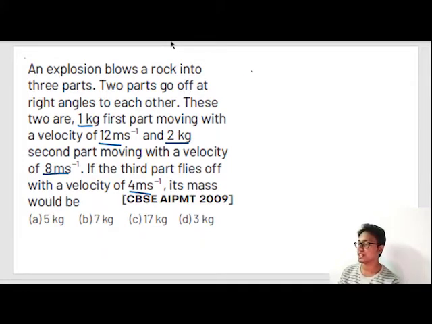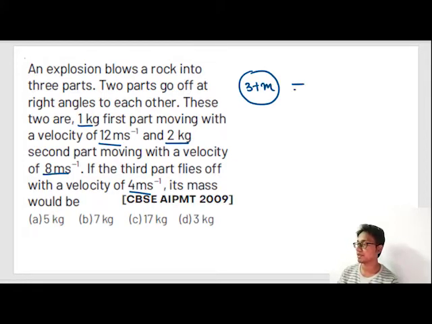So what was the initial mass before explosion? 1 kg plus 2 kg plus m kg. So can I write 1 plus 2 plus m was the initial mass? So our initial mass was 3 kg plus m kg.